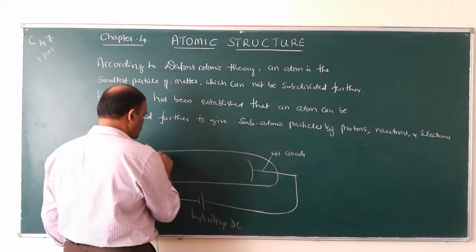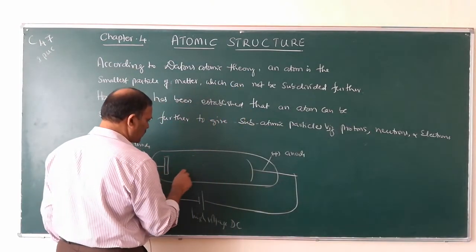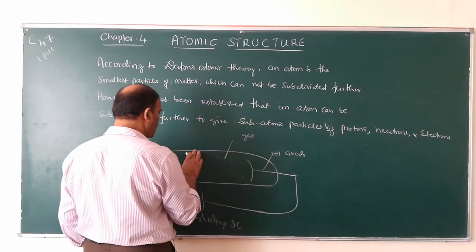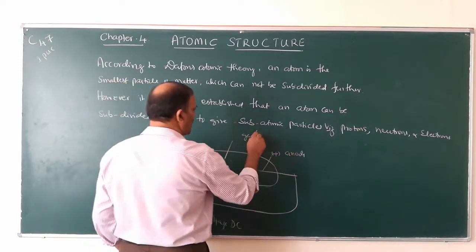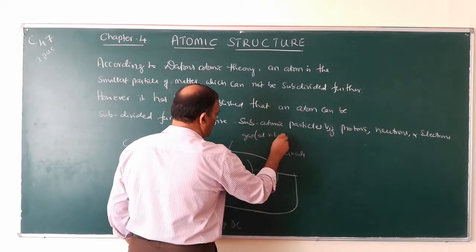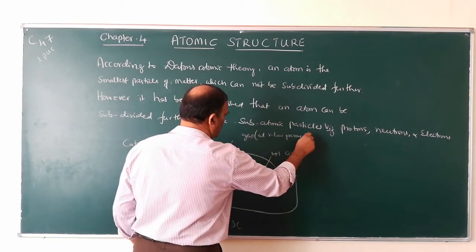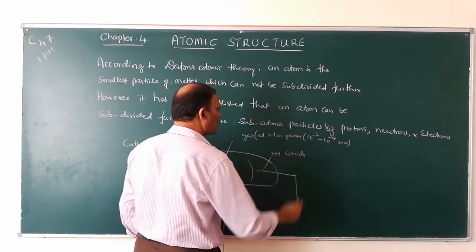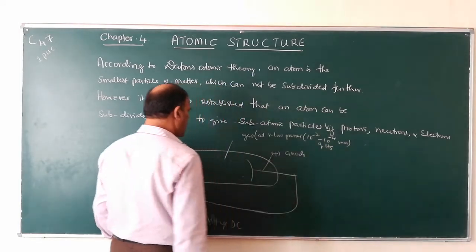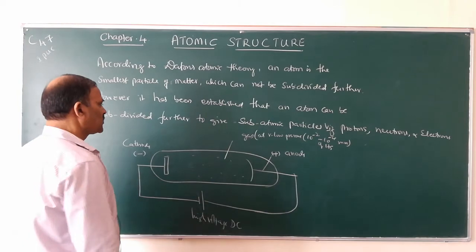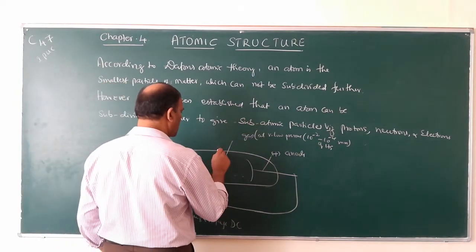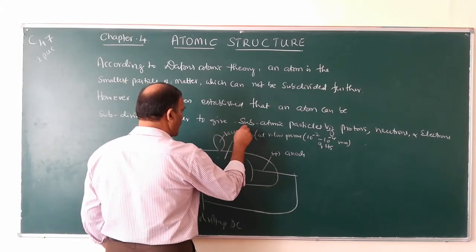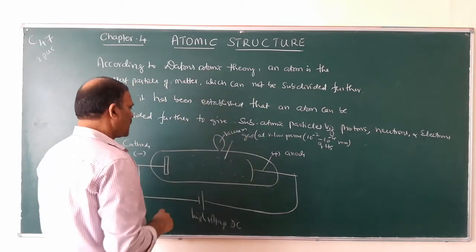So suppose this discharge tube is filled with a gas at very low pressure, 10 to the power of minus 2 to 10 to the power of minus 4 millimeters of mercury. To create such a low pressure, vacuum is created to reduce the pressure of the gas.